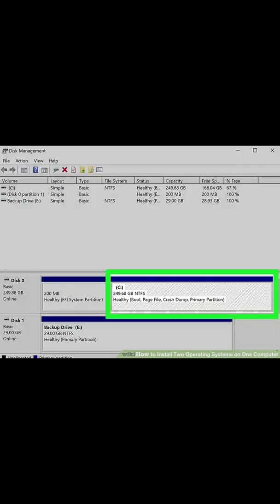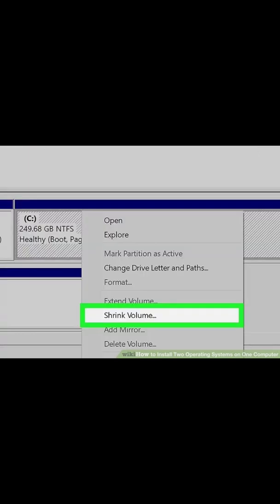Step 4. Right click your Windows installation drive. This is the drive that Windows is installed on. Usually this is the C drive. Step 5. Click Shrink Volume. It's in the menu that pops up when you right click on a disk drive in Disk Management.